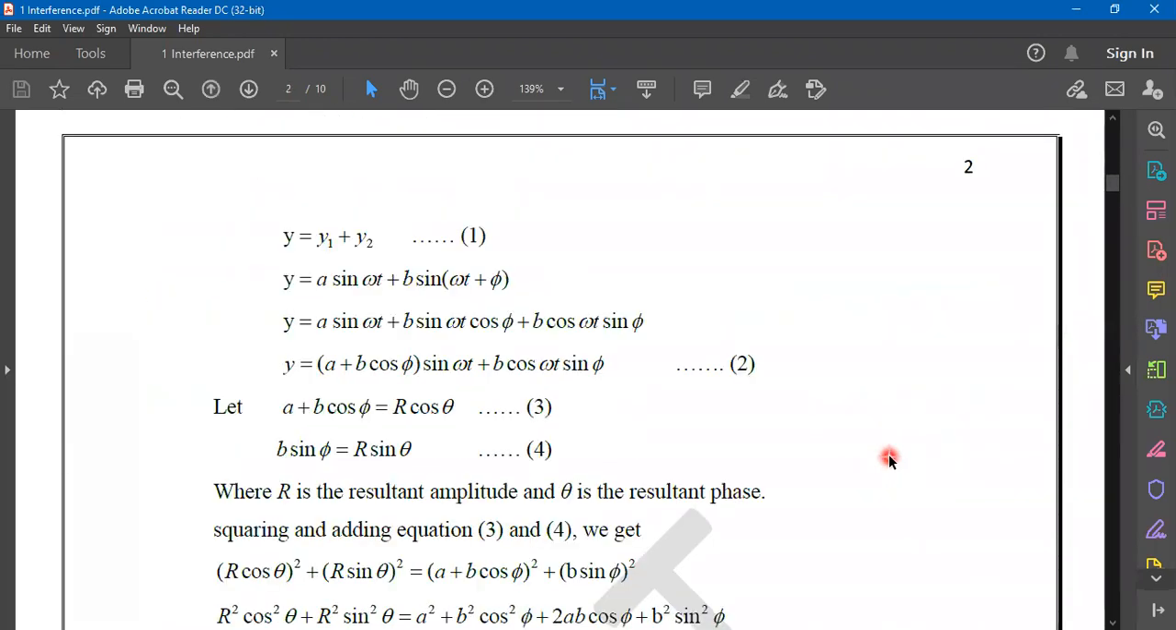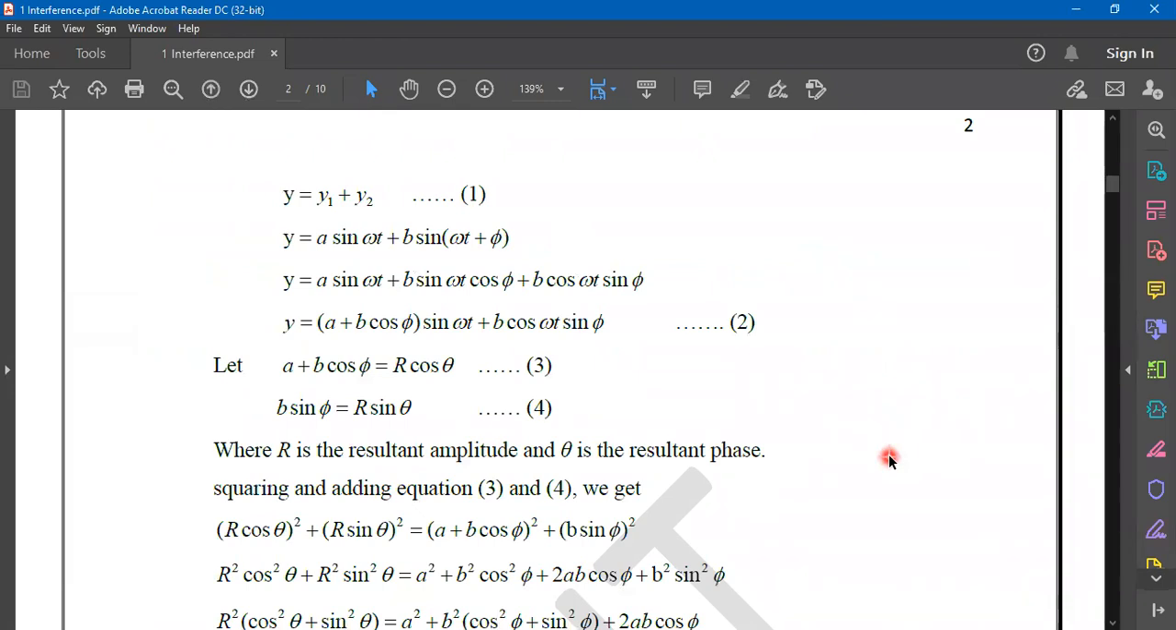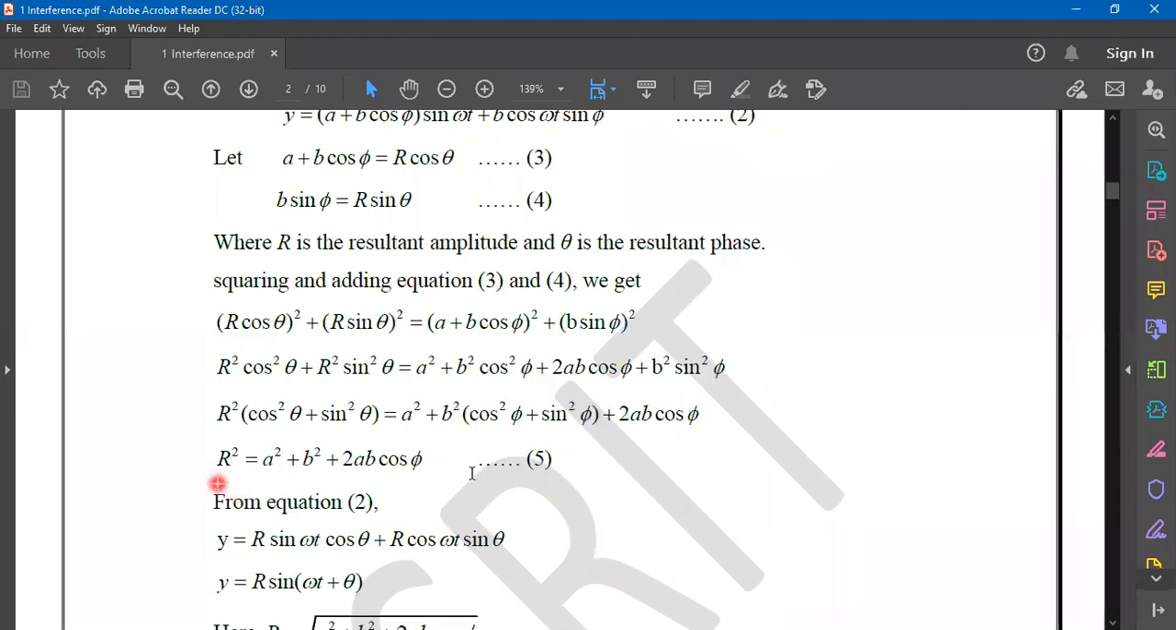So already we started the analysis. The resultant displacement will be y1 plus y2 according to principle of superposition. So a sine omega t plus b sine omega t plus phi. And I think we analyzed all these things in the last class. I stopped at this point, I think, at equation 5, isn't it? Equation 5, sir. Yes. So R square equals a square plus b square plus 2ab cos phi. So this is the square of the amplitude.